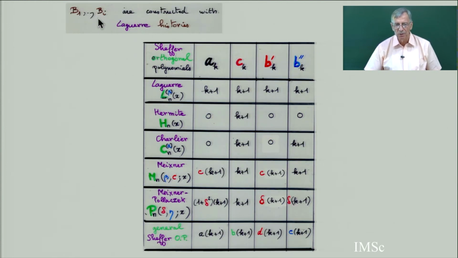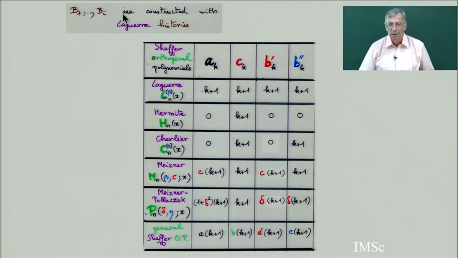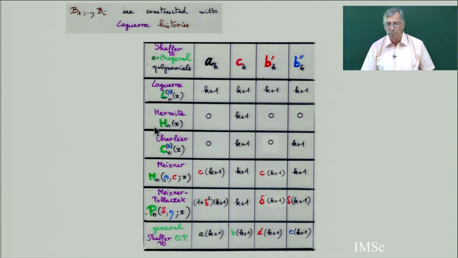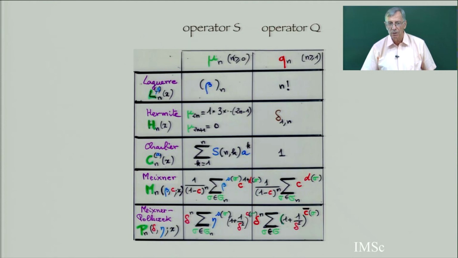This is the weight for the general Laguerre history, for all the other cells which are on the right. So sorry to go fast, you look at the table and then if you apply it, the interpretation of operators S and Q is the sum of the weights of paths for this valuation and for this valuation. And so you get operators S and Q. This is a generating function for the operator S. It's an exponential generating function of the mu_n, the moments, which we have seen for the 5 Sheffer.